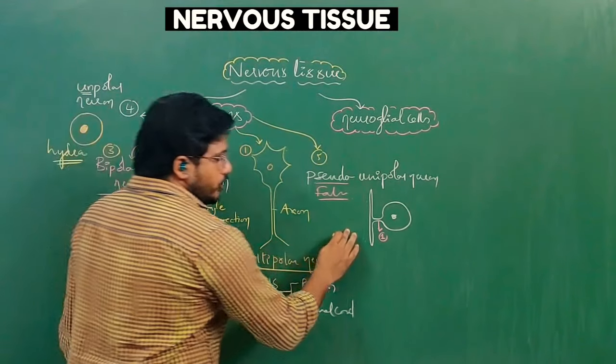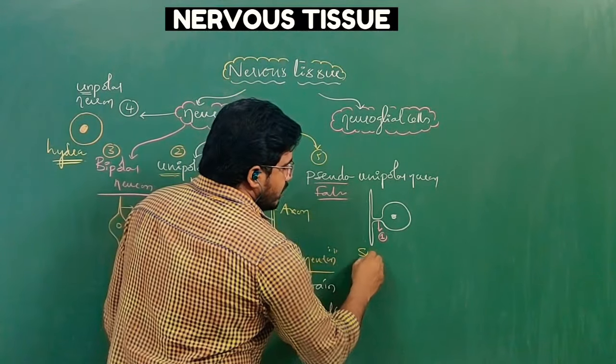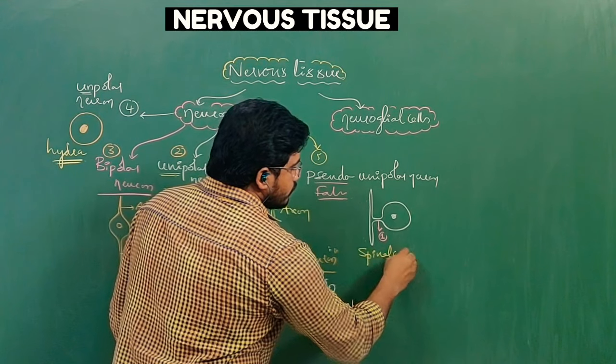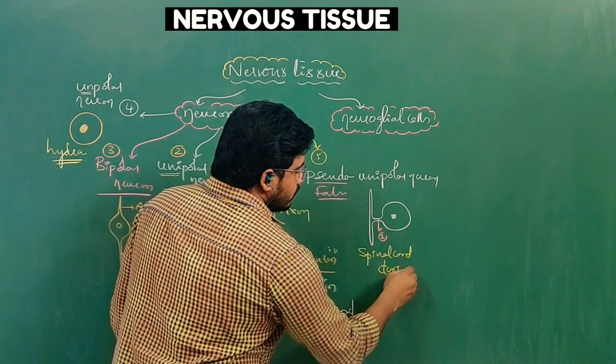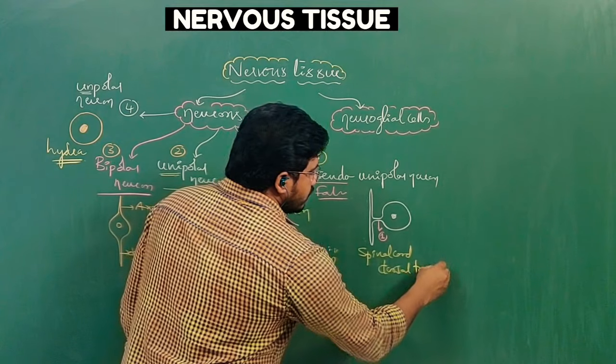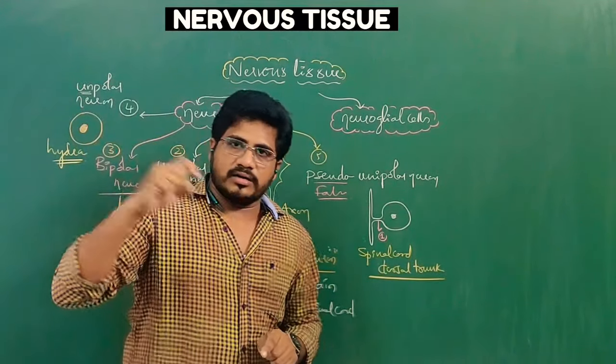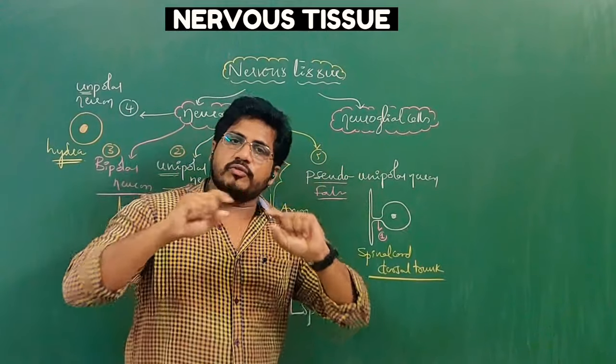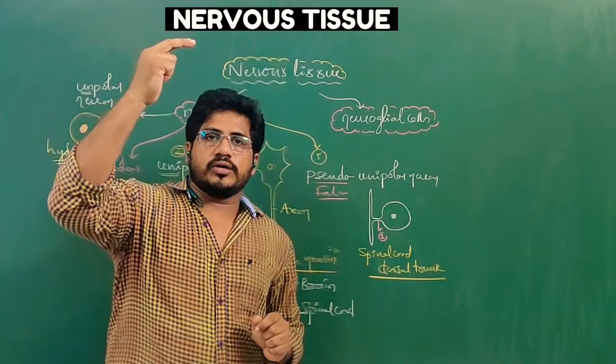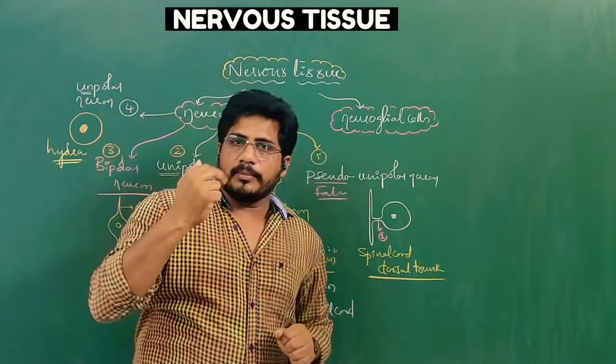These pseudo-unipolar neurons are present in the spinal cord, in the dorsal root. Dorsal root means, in the spinal cord, upper and lower parts or roots are present. The dorsal root means the upper root, not the lower root.